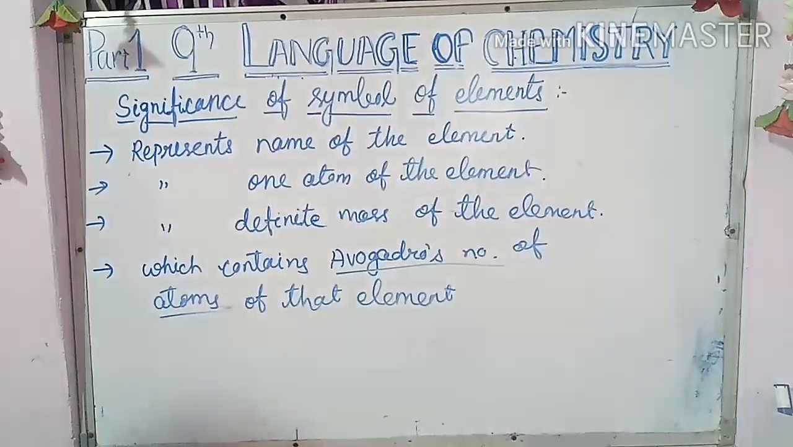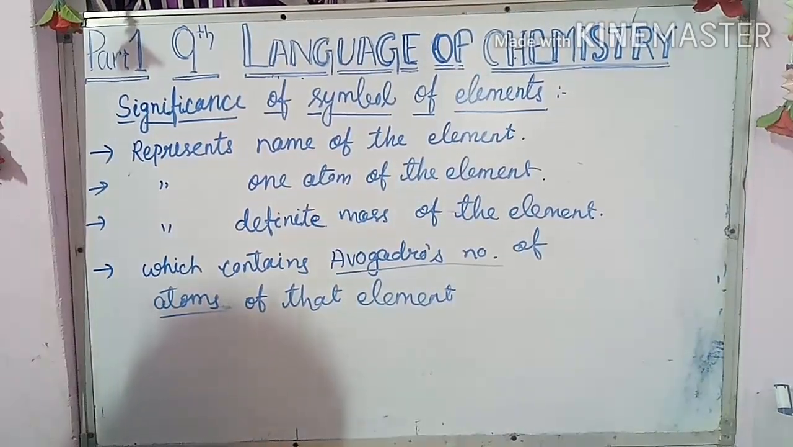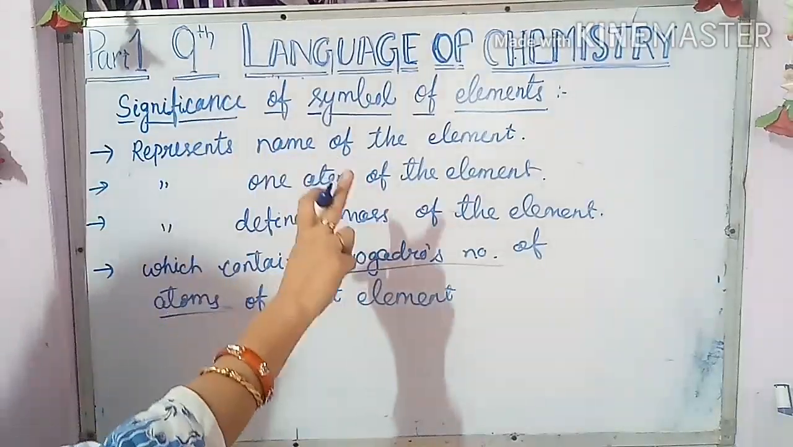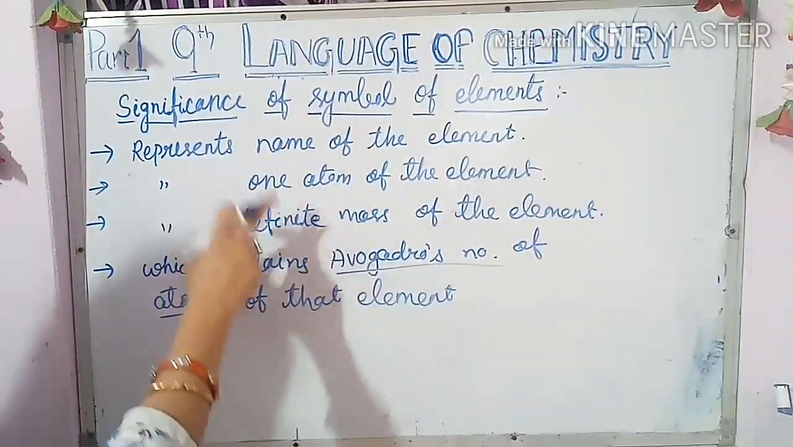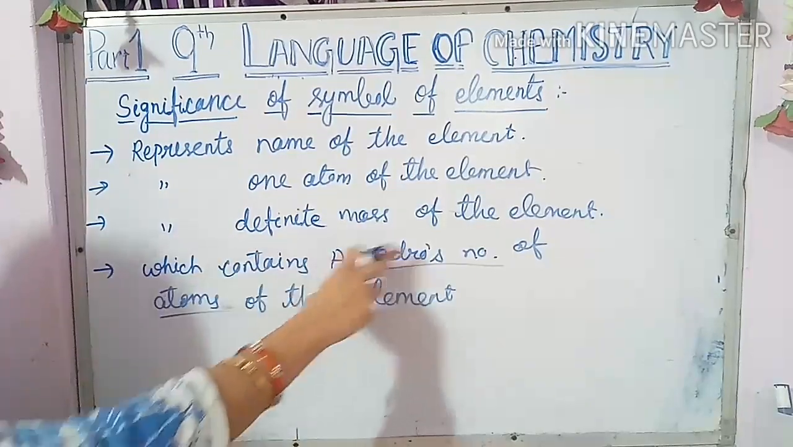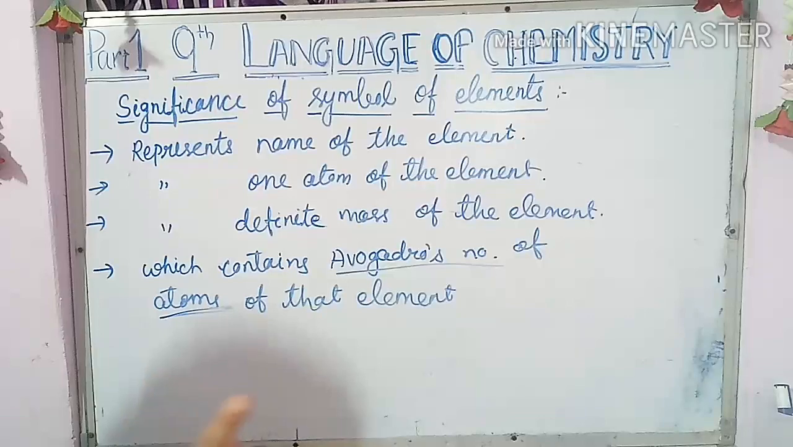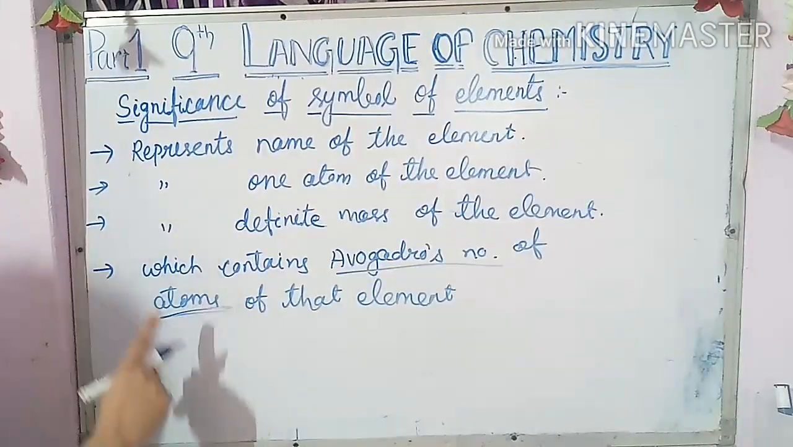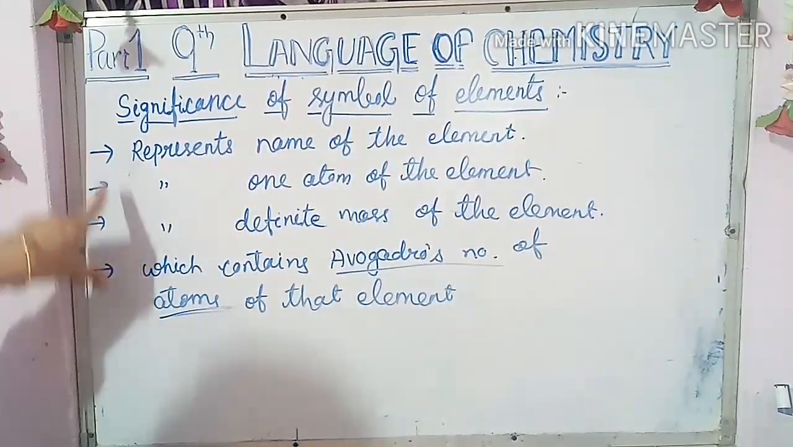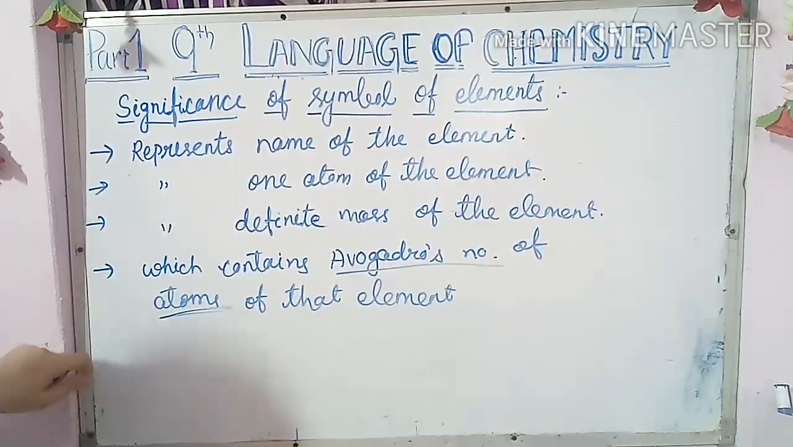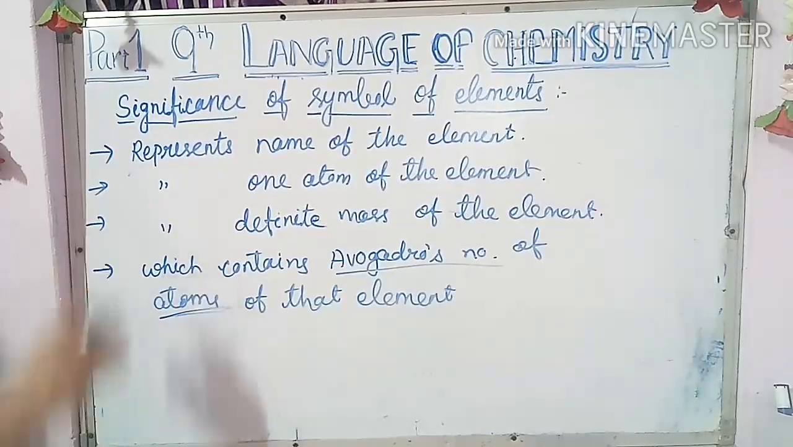What is Avogadro's number of atoms? That I will tell you later. Just remember this. What is Avogadro's number? What is a mole? That you will read in your mole concept. Just remember this point: one symbol means one atom which has a definite mass and which contains Avogadro's number of atoms. So these are the four significances of the symbols of the elements you have to remember. Now you can write all the points in your fair note.